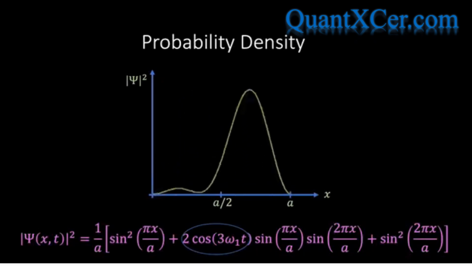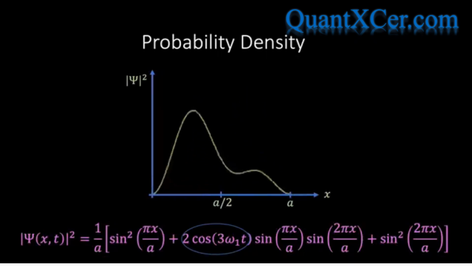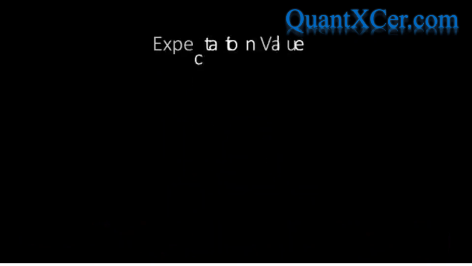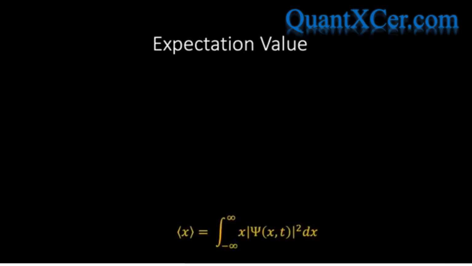Since the probability density tells us information about where we're most likely to find our particle, and since the probability density is changing with time, this is telling us that the location of where we're most likely to find the particle is also changing with time. To help understand this in a bit more detail, let's look at the expectation value of the position of the particle described by this simple linear superposition.